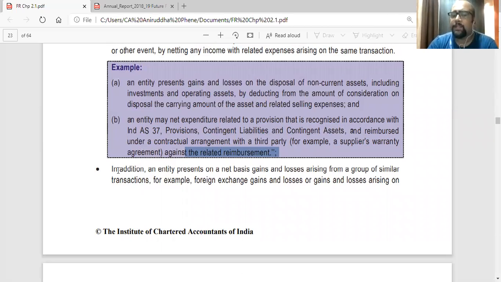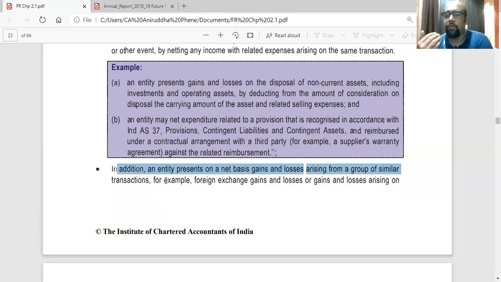In addition, an entity presents on a net basis any gains or losses arising from a group of similar transactions. So if your company is dealing in foreign transactions, maybe a group of transactions like buying and selling, they can show the foreign exchange gain or loss arising from those transactions by offsetting gains and losses.